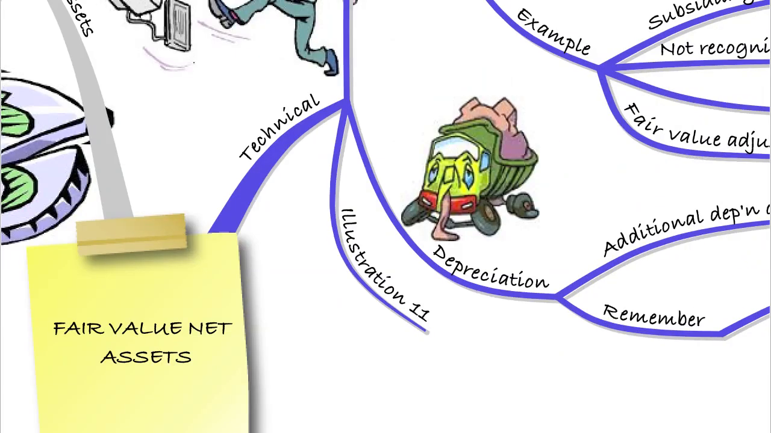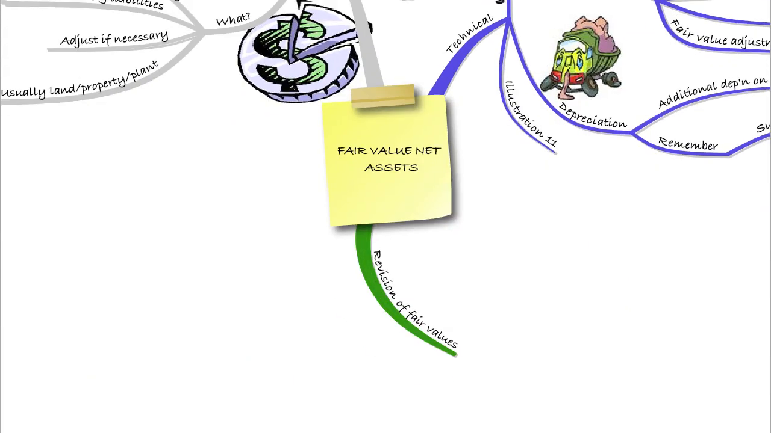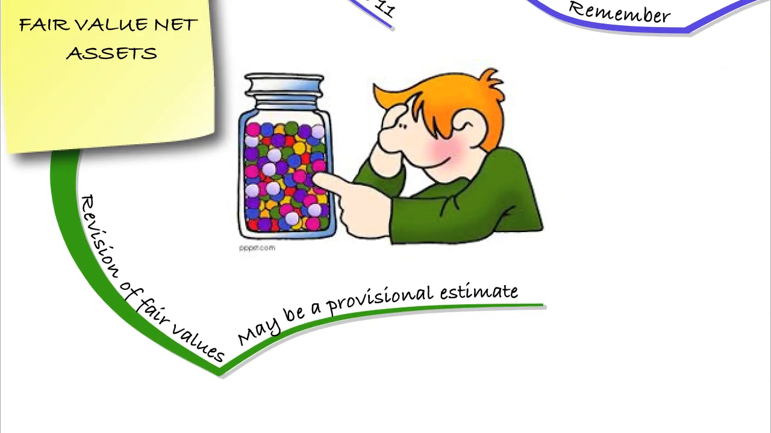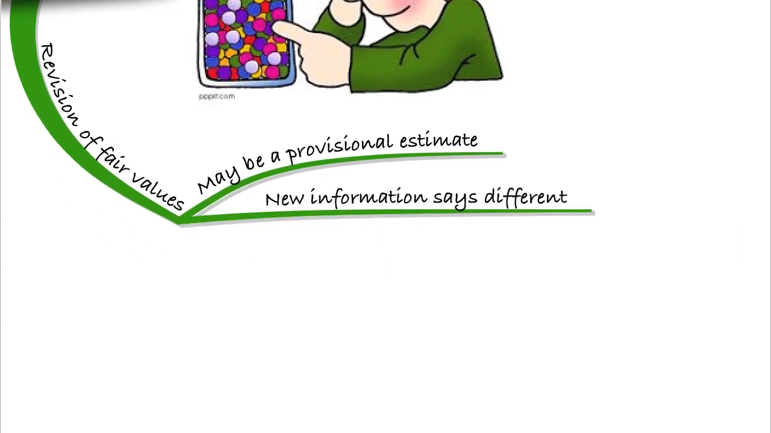The last thing I want to mention in this session is revision of fair values. So this is where there may be a provisional estimate of the fair value of the different assets. So if we have a provisional estimate put in for our fair value adjustments, well, once we get the new information, we may find that that provisional estimate was inaccurate. So there is a rule on this.